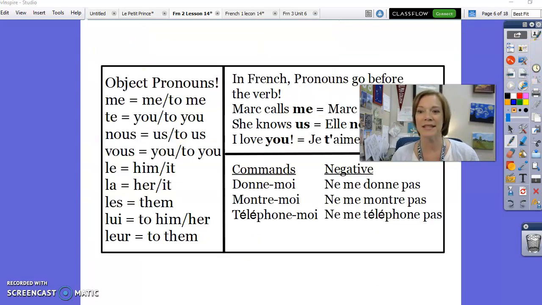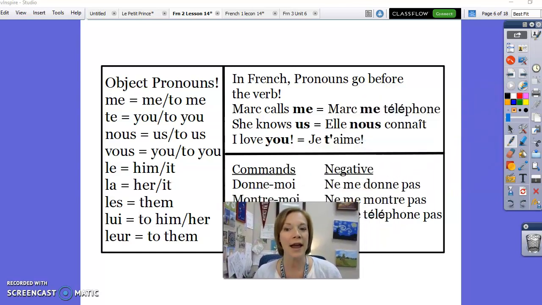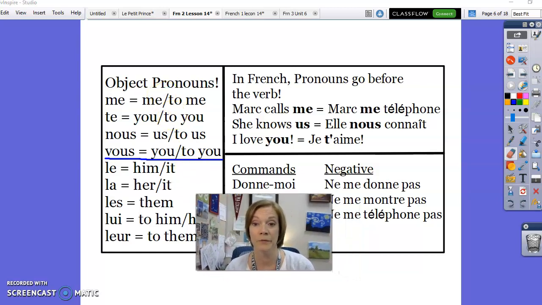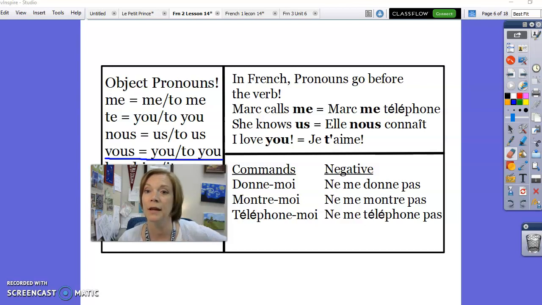Class, here's a little chart that's going to help us out. And we are not really paying attention to these things down here. This week, we're just focusing on the top 4 object pronouns. Oop, the top 4. There, I underlined 3. That's better. We're focusing on me, te, nous, and vous. Me, you, us, and all y'all. So for this part right here, don't worry about it until next week.